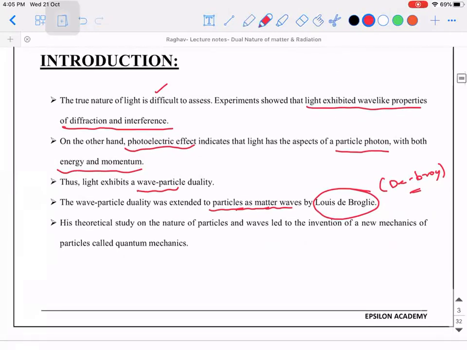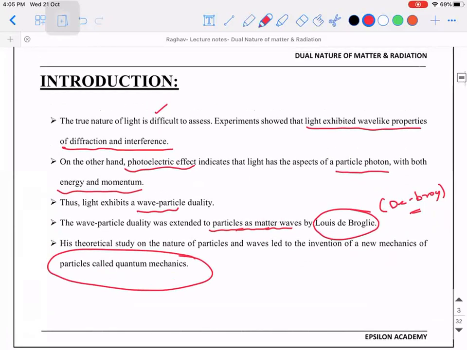His theoretical study on the nature of particles and waves led to the invention of new mechanics of particles called quantum mechanics. So this is the base for quantum mechanics. Anyway, we are not going to get into much details of quantum mechanics. So the main concept I want you to understand is, depending on the phenomenon, light will exhibit dual nature.